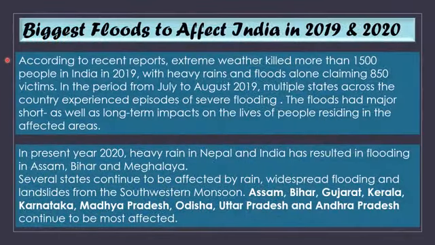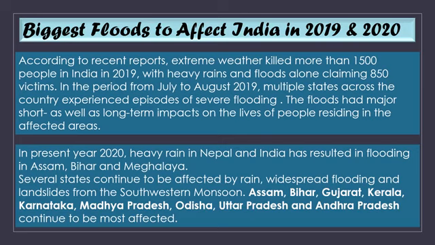The biggest floods to affect India in 2019 and 2020. According to recent reports, extreme weather killed more than 1,500 people in India in 2019, with heavy rains and flood alone claiming 850 victims. In the period from July to August 2019, multiple states across the country experienced episodes of severe flooding. The flood had major short as well as long term impact on the lives of people residing in the affected area. In the present year 2020,